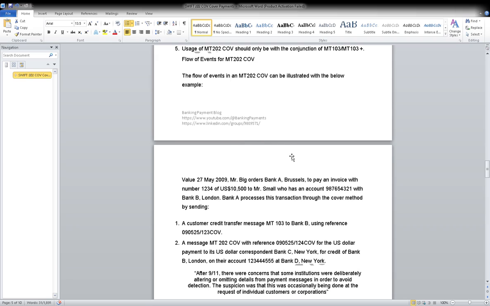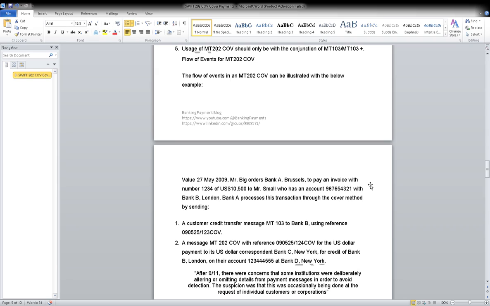This is 940, yeah, don't confuse. Okay, can you see now here properly?